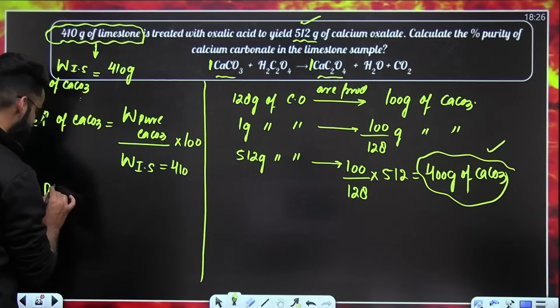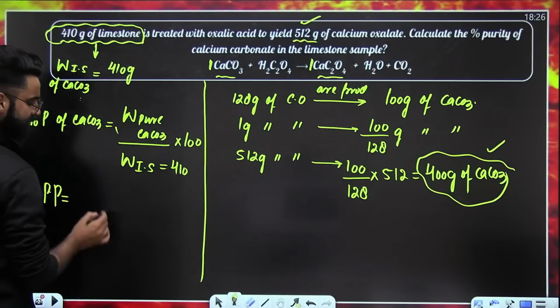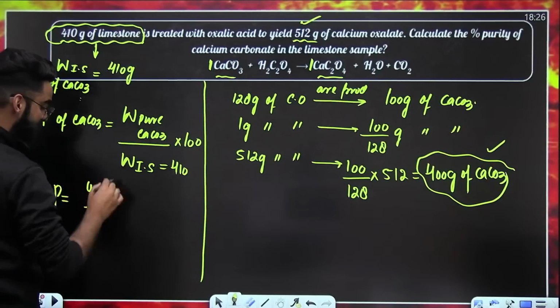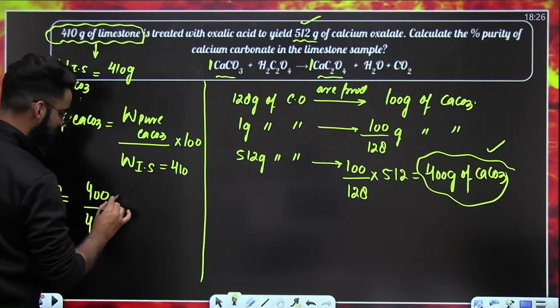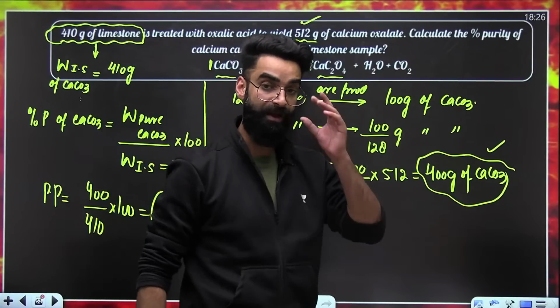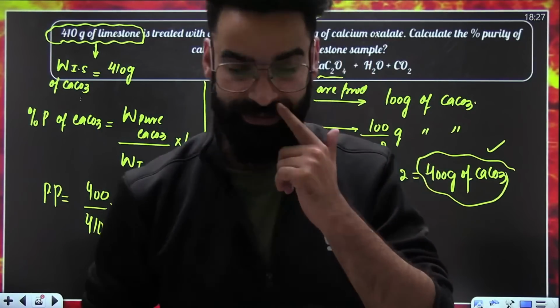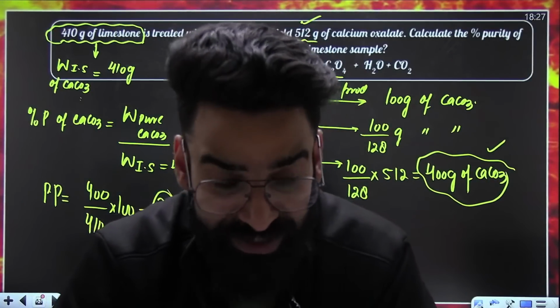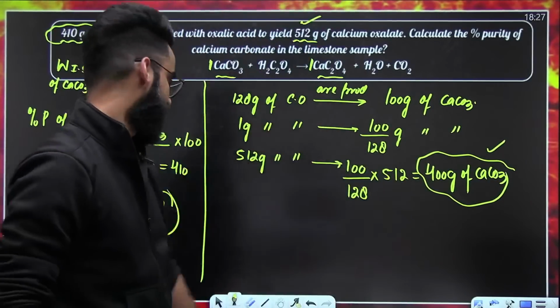So percentage purity is equal to: pure mass of calcium carbonate is 400 grams, mass of impure sample of calcium carbonate is 410 grams, multiply with 100. Solve it and get the percentage purity of calcium carbonate in the sample. I hope this is clear to everyone. With this, your percentage purity is also done.